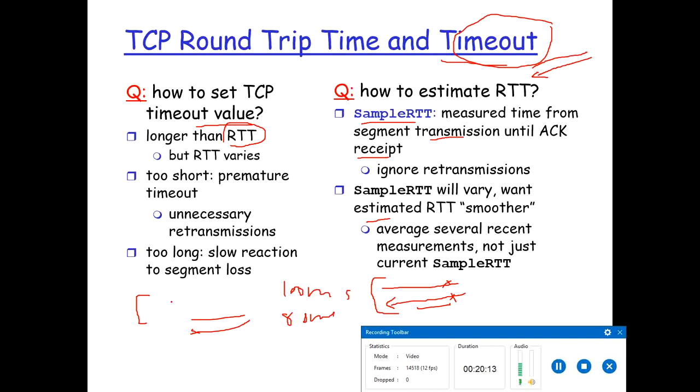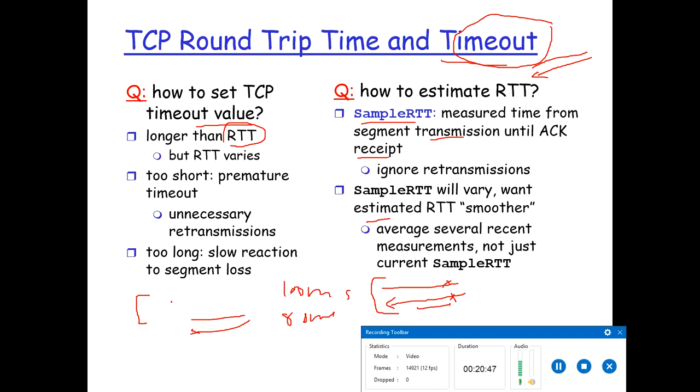Because the sample RTT will fluctuate from segment to segment because of the congestion in routers and varying load on the end systems, any given sample round trip time may not be of any use, or it may be atypical. So in order to estimate a typical round trip time, we take a sort of average of sample RTT values.